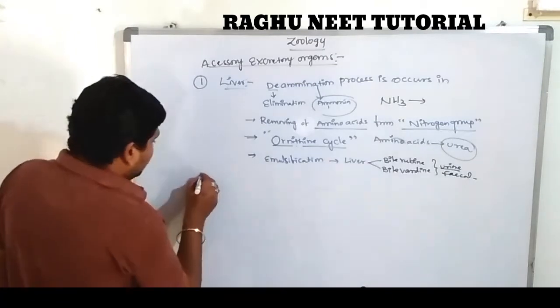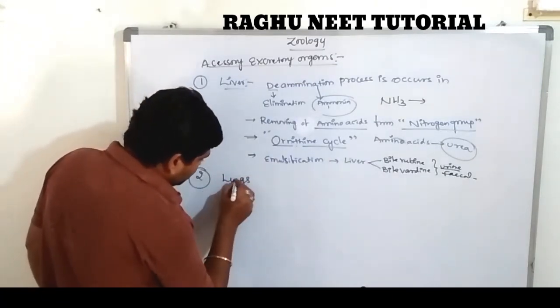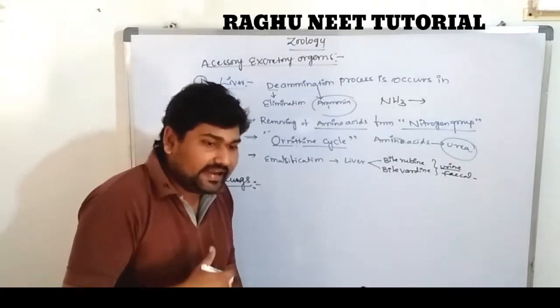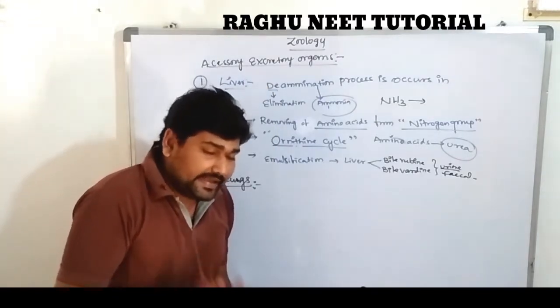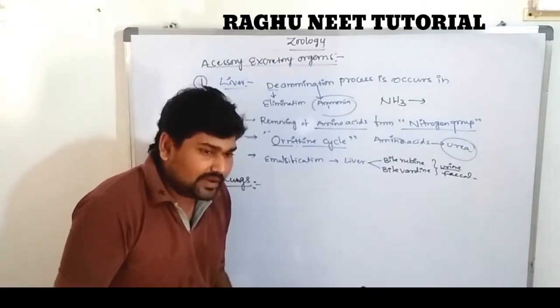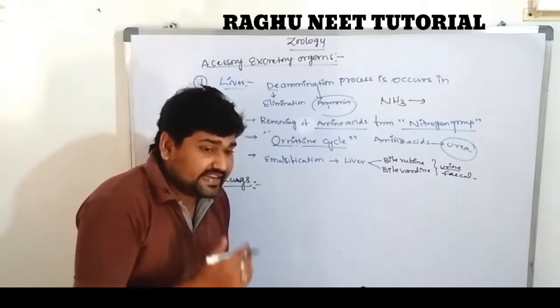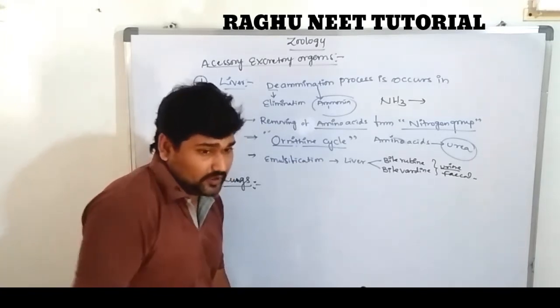Next one, the second one is the lungs. Lungs are also another accessory excretory organ. Daily, our lungs excrete approximately 18 liters of carbon dioxide per day by the catabolic process.